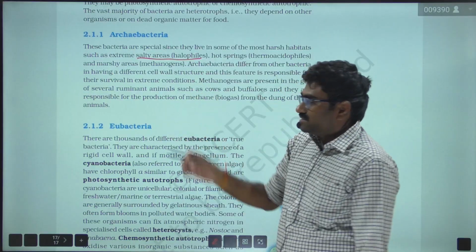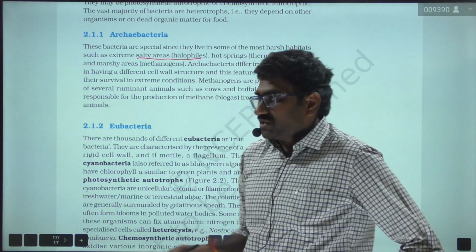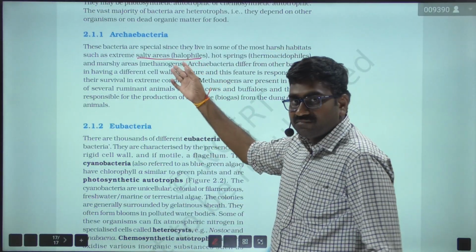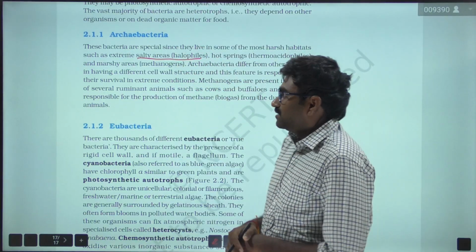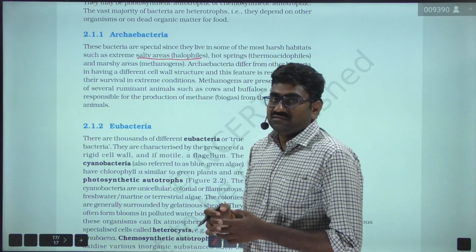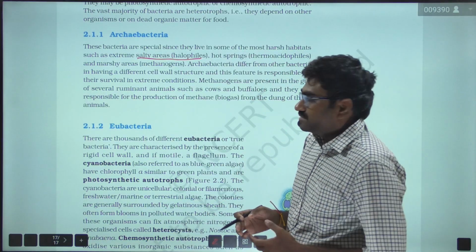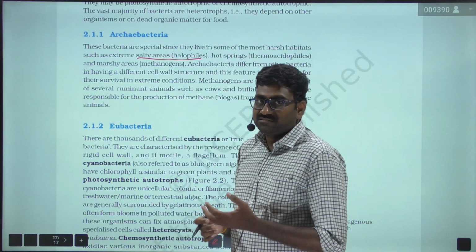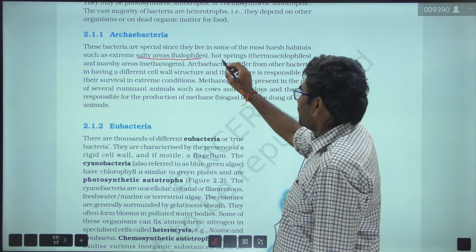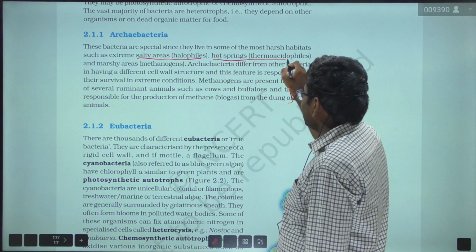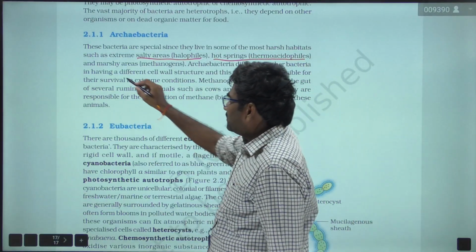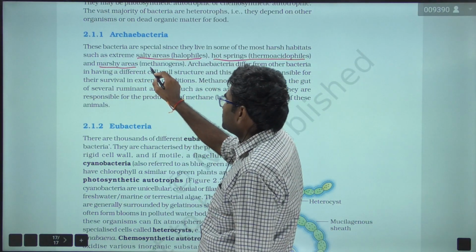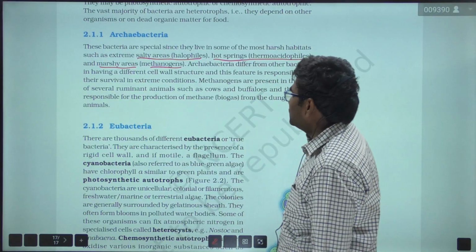So NEET exam లో చాలాసార్లు అడిగారు ఈ క్వశ్చన్ ఆర్కిబ్యాక్టీరియా నుండి. సో హాలోఫైల్స్ మీన్స్ సో బ్యాక్టీరియా విచ్ కెన్ లివ్ ఇన్ extreme salty areas. They can tolerate extreme salinity and hot springs. So the bacteria which grow in hot springs are called thermoacidophiles, and the bacteria which grow in marshy areas are called methanogens.